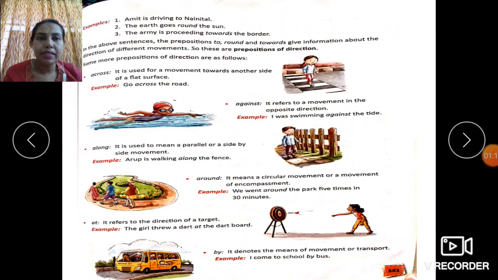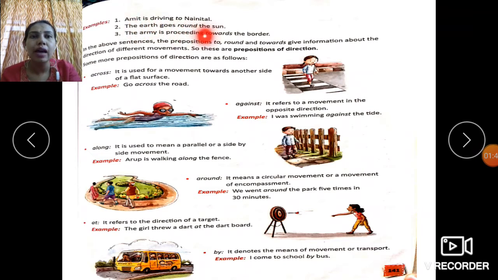Look at these examples given here, children. This is page 141 of your book, as you can see it here on the screen. Examples: Amit is driving to Nainital. To. Where is Amit driving, children? Amit is driving to Nainital. So, to talks about the direction in which Amit is moving. Therefore, to is a preposition of direction.